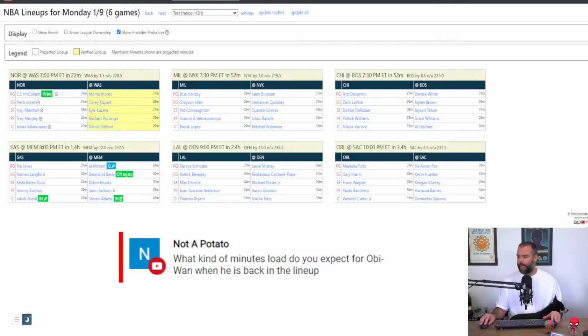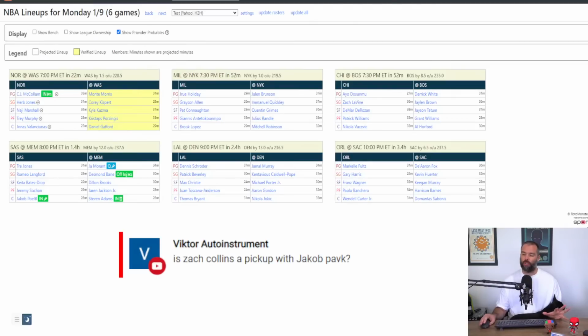Is Zach Collins a pickup with Jakob Poeltl back? Is that meant to say back? Is he a pickup? He's got some real solid value just in case something happens to Pirtle, as limited minutes. I think he's a luxury stash, Zach Collins. He's a luxury stash.